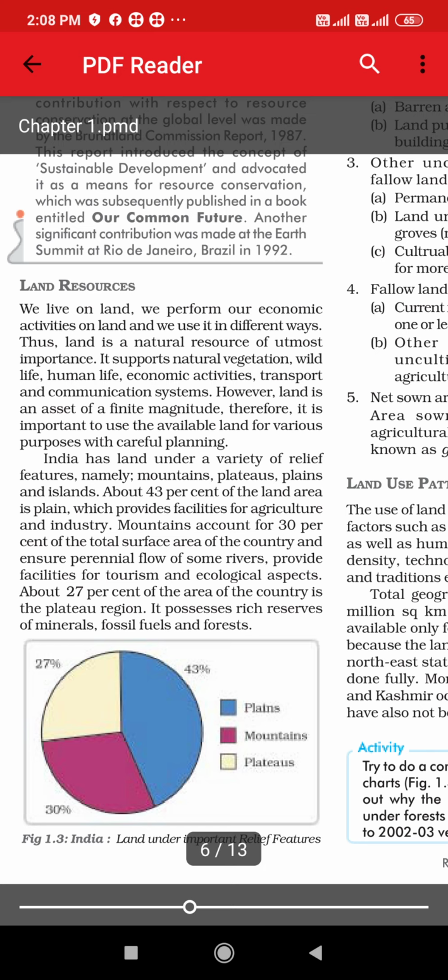About 27% of the area of the country is the plateau region, that is the high level of land. It possesses rich reserves of minerals. In this plateau region, we will find rich reserves of minerals, fossil fuels, and forest. This high level of land comprises minerals, fossil fuels, and forest areas. Here the pie chart is also given, in which the same thing is shown: 43% of land is plain, 27% is plateaus, and 30% is mountain region.